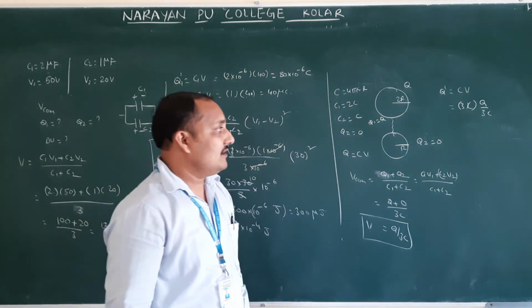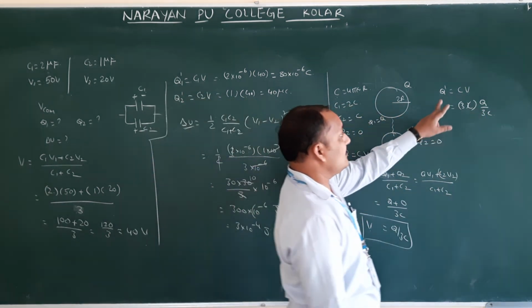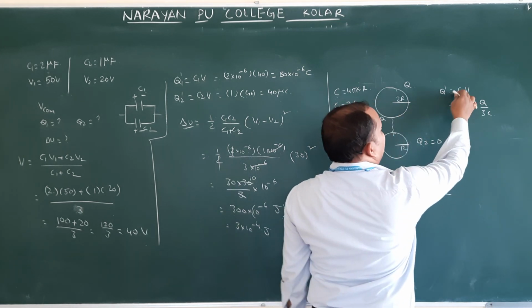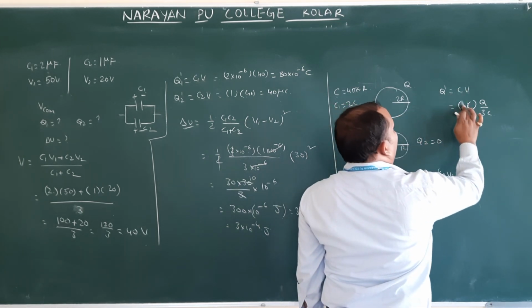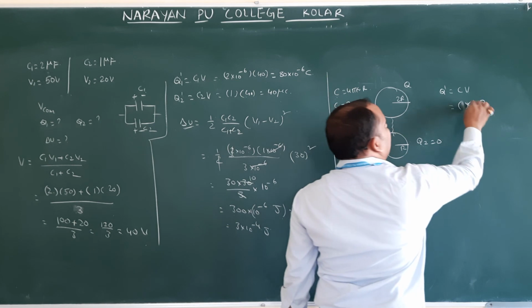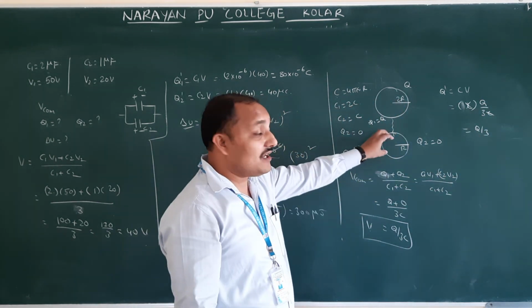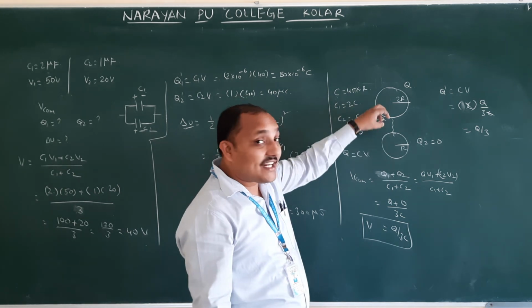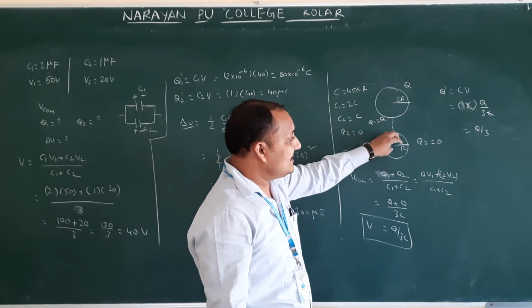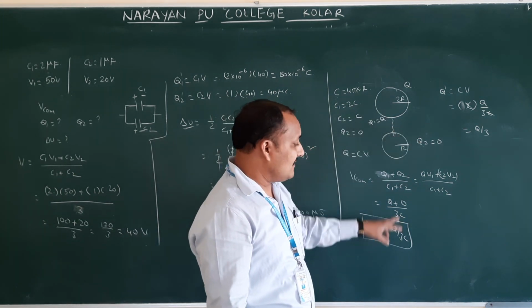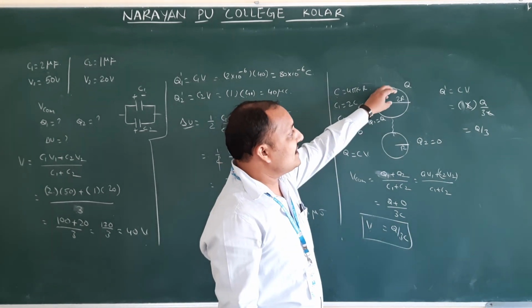Sorry, we are finding the charge on the second one. So charge on the second one means Q dash equal to CV, that is C into Q by 3C, which is nothing but Q by 3. So this is the charge on the second capacitor after connecting.